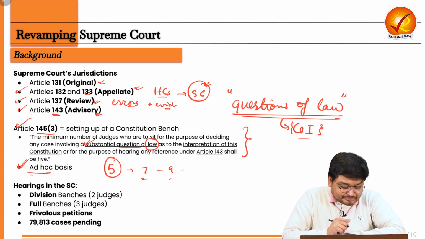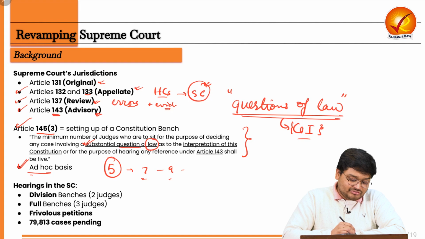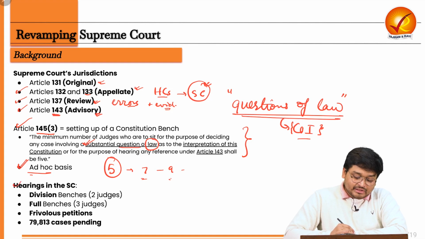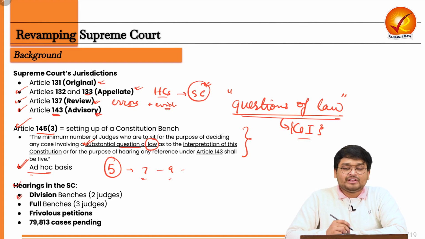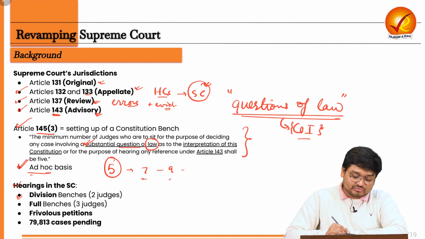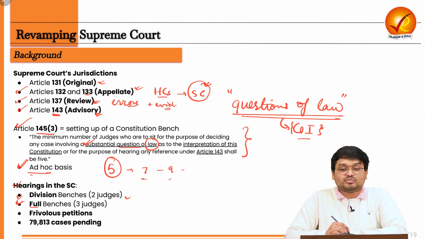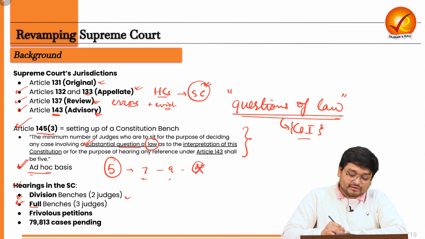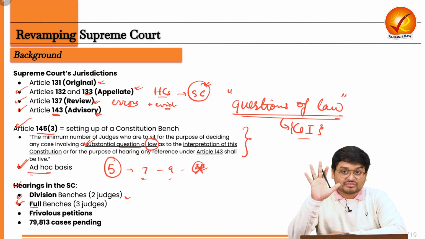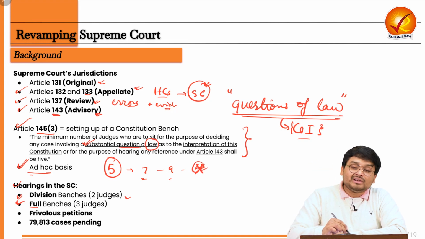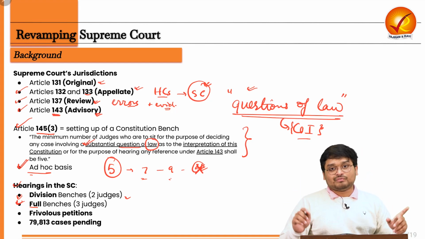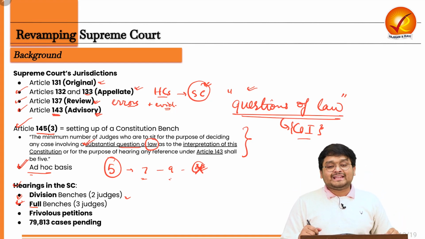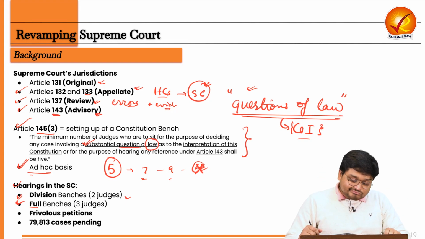constitutional benches. Now hearings in the Supreme Court of India are generally based on, say, normal hearings are sent to the division benches, where there are generally 2 judges, and also there are sometimes full benches where there will be 3 judges. Constitutional bench, let me tell you again, will be having 5 judges. And because it is involving matters of questions of law, substantiation of law, that is why it is requiring the 5 strength of judges here.